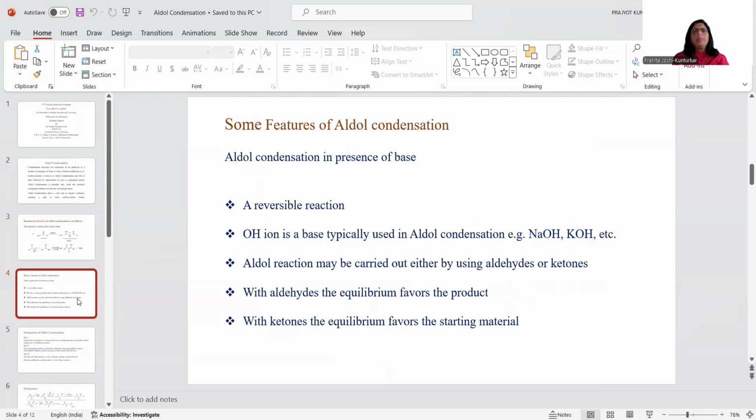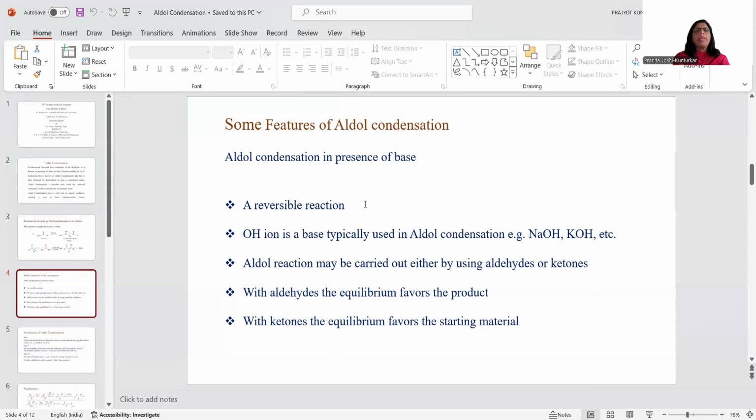Now we see some important features of aldol condensation reaction. Here we are going to discuss the aldol condensation in presence of base. This reaction is a reversible reaction. It means that the aldehyde taking part in the reaction may be converted into the aldol, and as it is a reversible reaction, it may be converted again into the aldehyde or ketone which are taking part in the reaction.